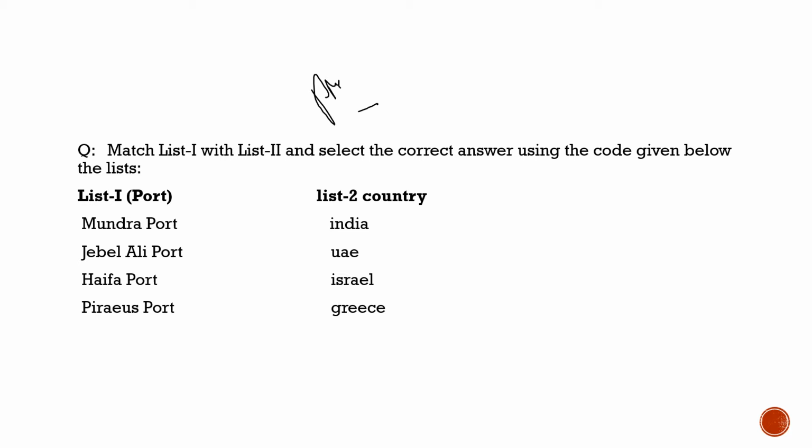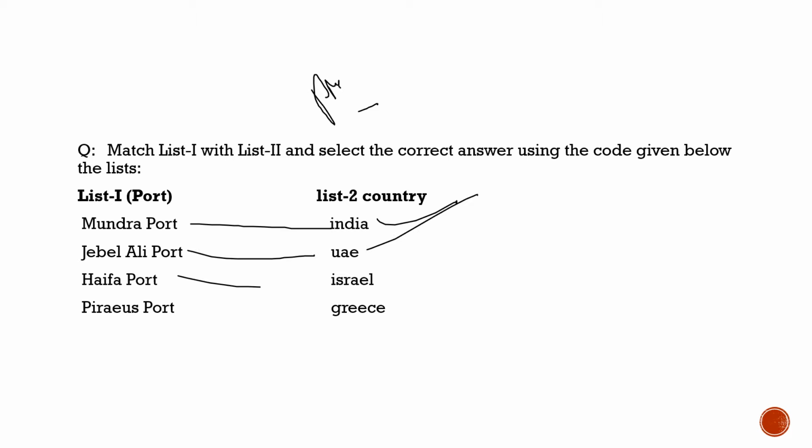So let's solve it. Question says, match list 1 with list 2 and select the correct answers given the code given below. I had not brought the code, but let's solve the question. First, Mundra port, it is 100% in India, so the first statement is correct. Jabal Ali port in UAE, 100% correct. Third, Haifa port in Israel, correct. Fourth, Piraeus port in Greece, 100% correct.